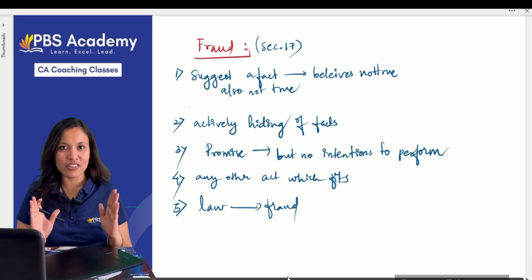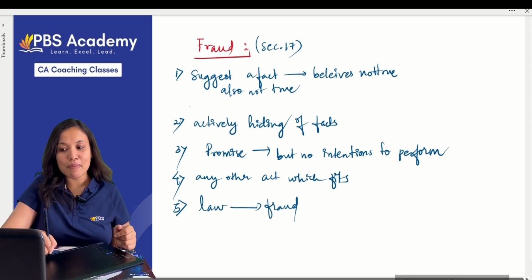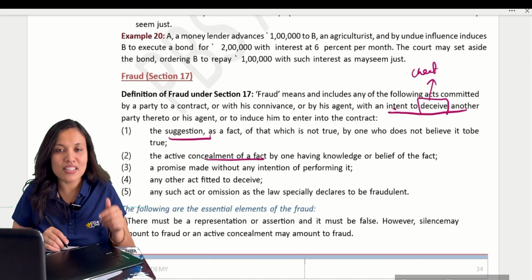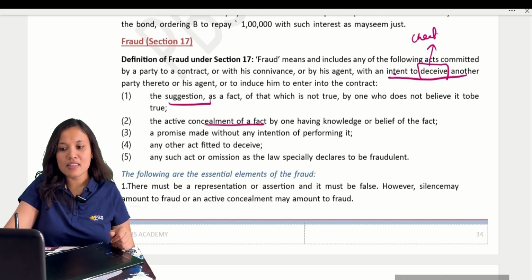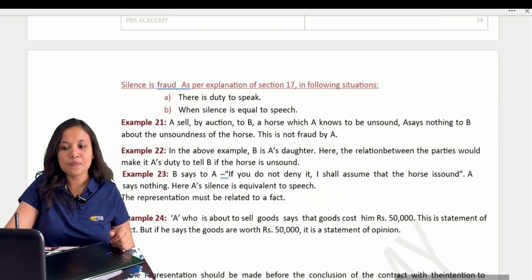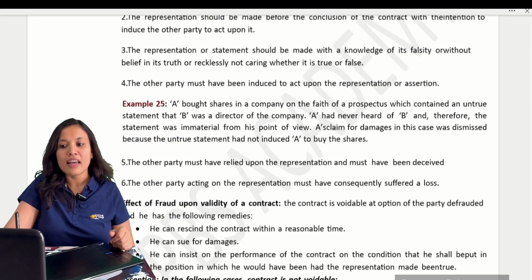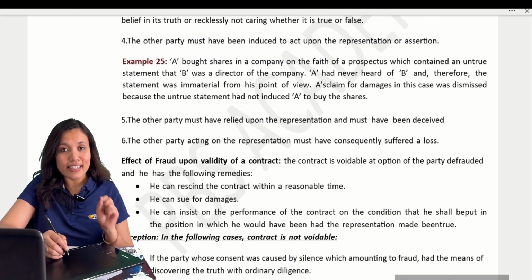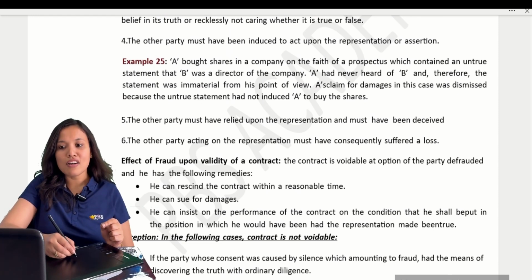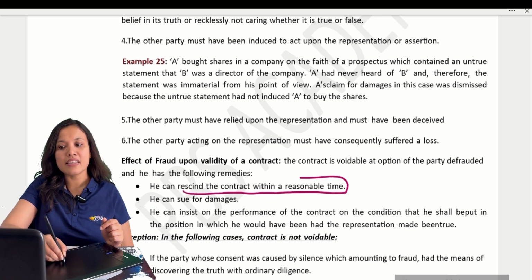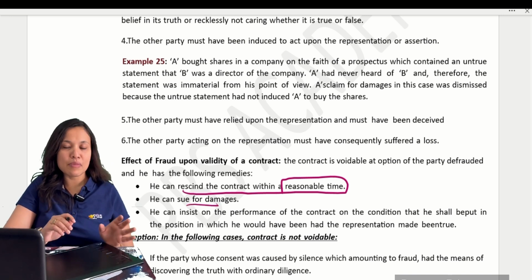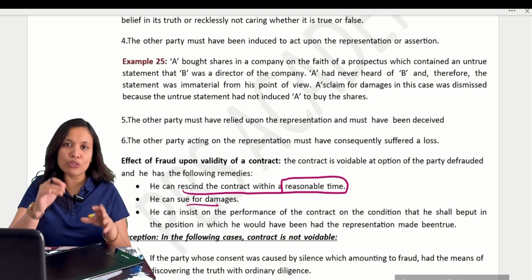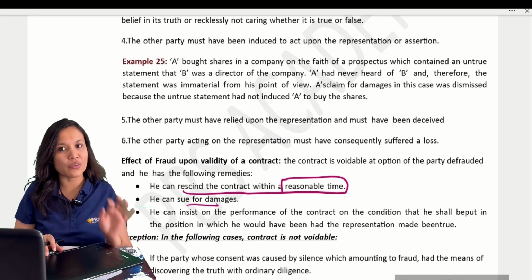Be careful of frauds, because if anybody makes you enter into a contract based on these scenarios, what happens? What is the effect of fraud? If any contract is entered into based on fraud, the other party can always cancel the contract, but they have to cancel it within a reasonable time. Second, you can sue for damages because of fraud. If you have faced some damages, you can sue and recover those damages.